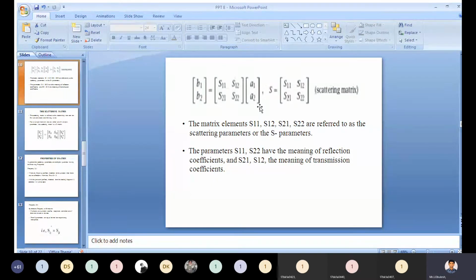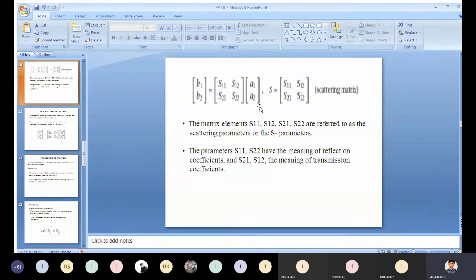S parameters. Sometimes the examiner will ask the question: explain scattering parameters. At that time, you need to draw the two-port network diagram. From that, you need to explain how to derive the expressions of the transfer matrix, impedance matrix, admittance matrix, and scattering matrix. Then write that the matrix elements S11, S12, S21, S22 are referred to as the scattering parameters or S parameters.